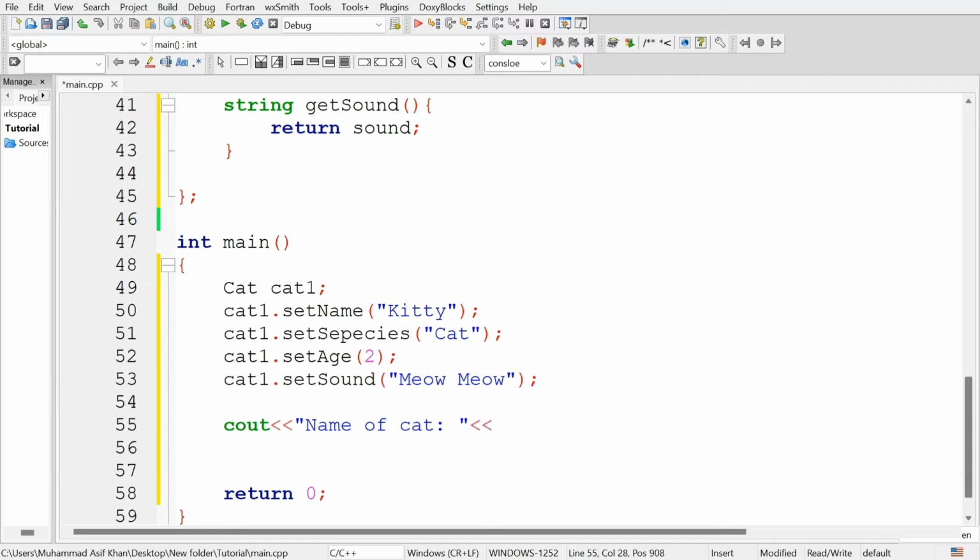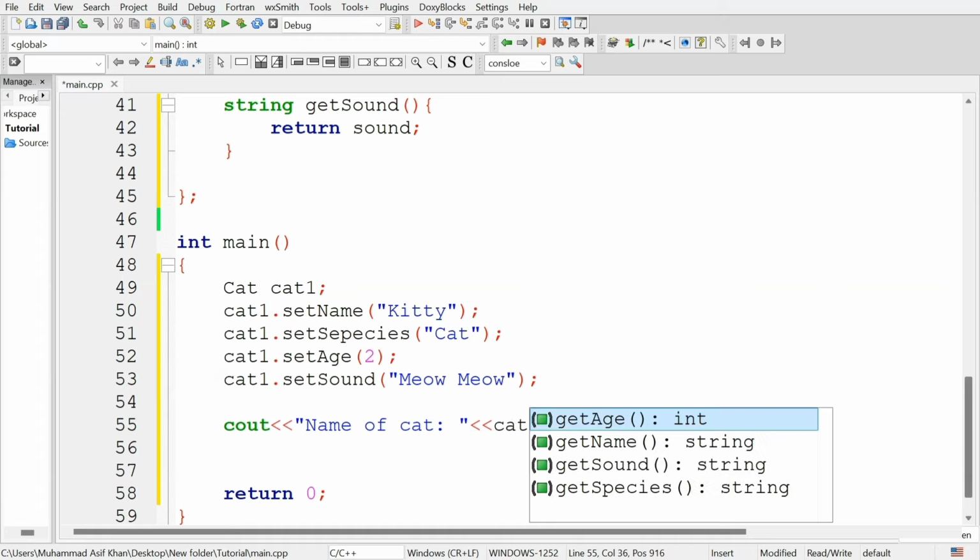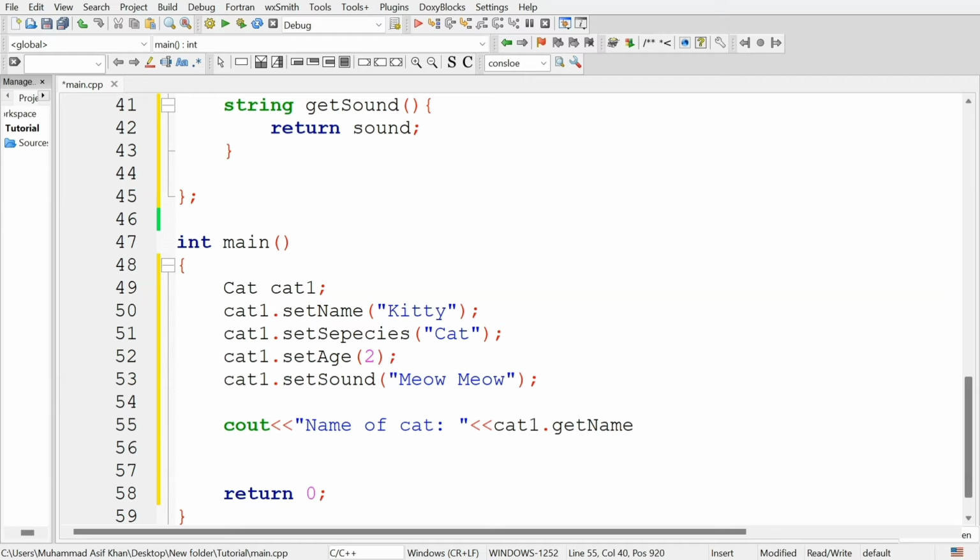And then get the name of the cat object, cat1 dot get name. As you can see, the get name method is defined in the animal class but not in the cat class, and we are able to use it due to inheritance.